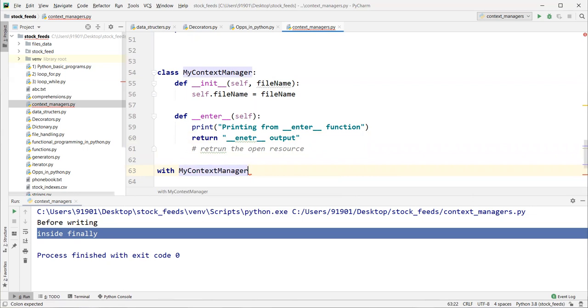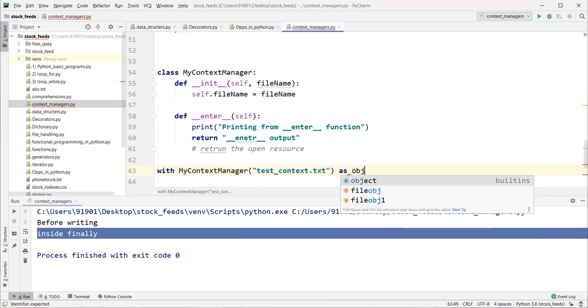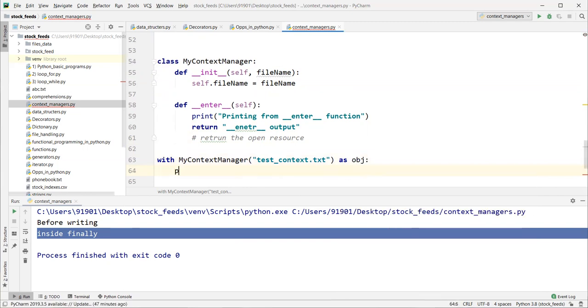With MyContextManager, I want to pass some data. I am passing a file name because I want to open the file with the context manager. Why with the context manager? Because it is responsible for closing the open resource. The file name is test_context.txt. After this, I want to apply some operations on the open resource in this context, as obj, some variable, any variable.